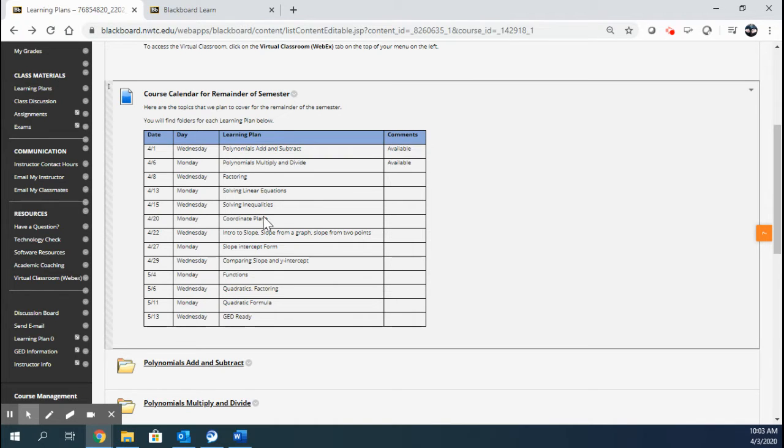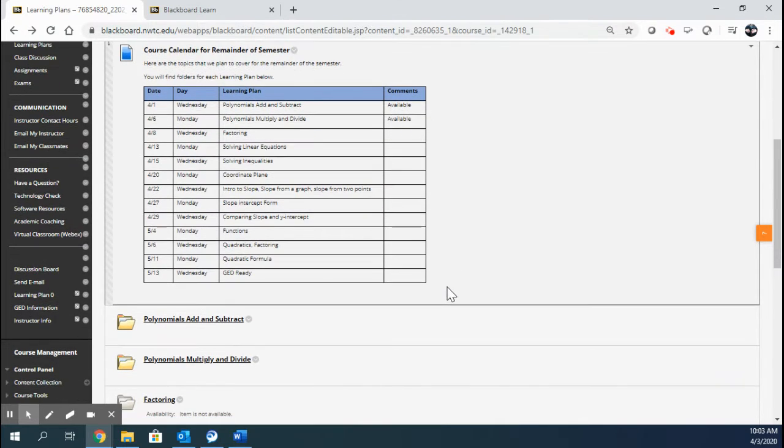So this is a really good guide of what's coming. And really, this whole unit is our algebraic reasoning unit, which is 55% of the GED math test. So this is over half of the test topics that will be covered from now until the end of the semester.